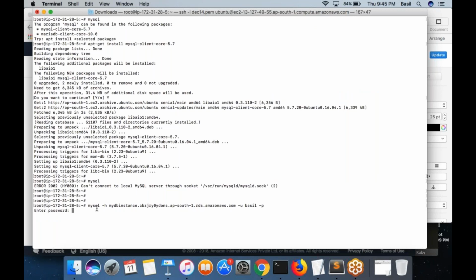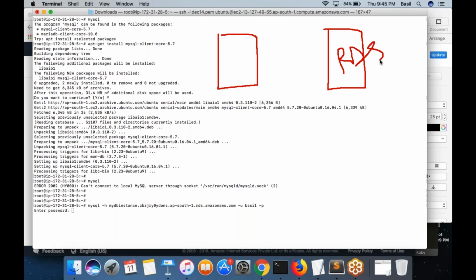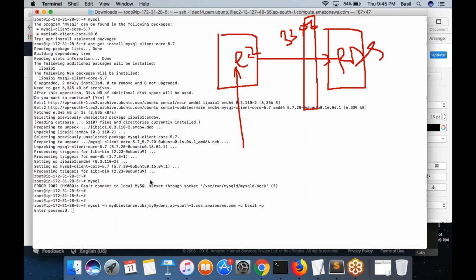So where am I running this command from? I am running this command from the EC2 machine, which is in the same VPC as my RDS. This is my RDS. This is my EC2 machine. I already opened the port in the security group, the 3306 port, so that my EC2 machine can connect to the RDS. Then I also installed some MySQL client for testing the connection, to set up the mysql command. That is done. Then I am running this command.